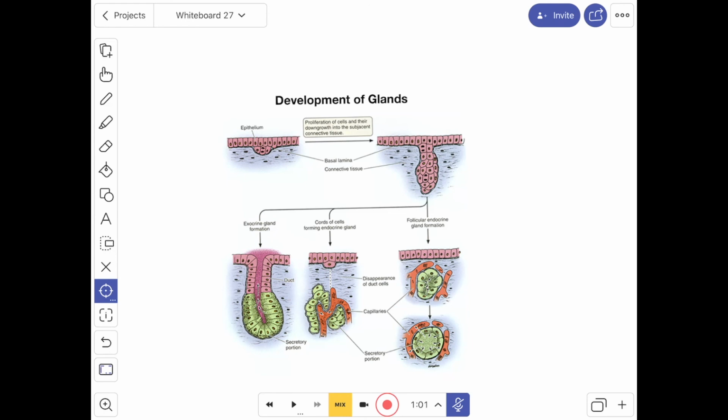In the clinical correlation, neoplasms can arise from the epithelial lining of a gland. A benign growth arising in a gland is known as adenoma. A malignant growth is known as adenocarcinoma.